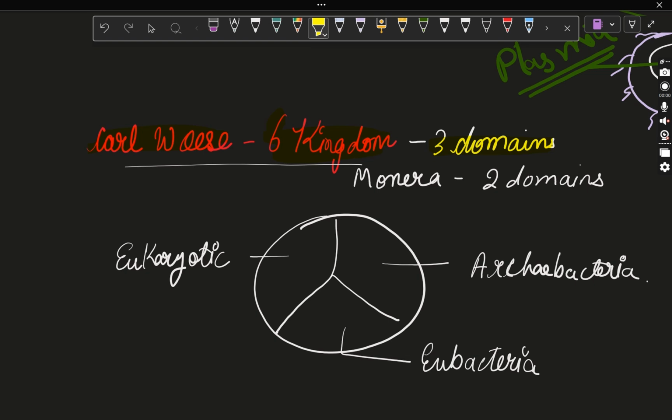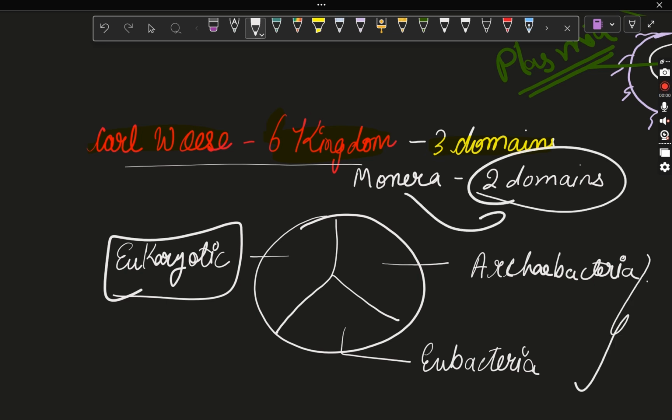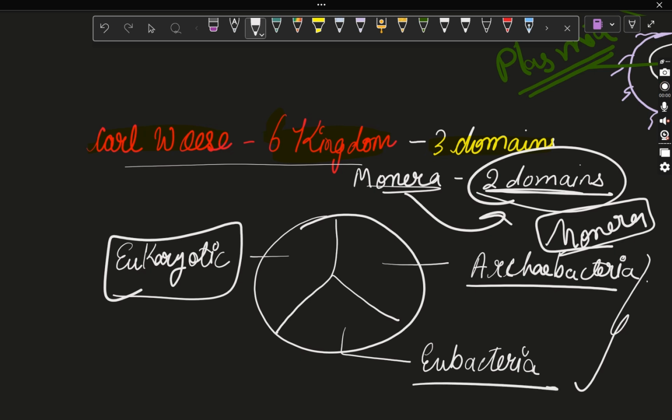He kept the eukaryotes in one domain and divided the Monera into two domains. So these both are Monera, but you will see when I teach you Monera, it has two categories, that is Archaebacteria and Eubacteria. They have great differences. That's why he kept the Monera in two different domains, Archaebacteria and Eubacteria.